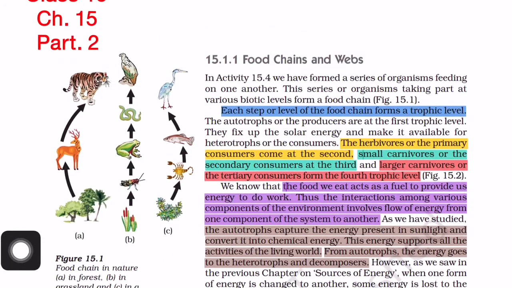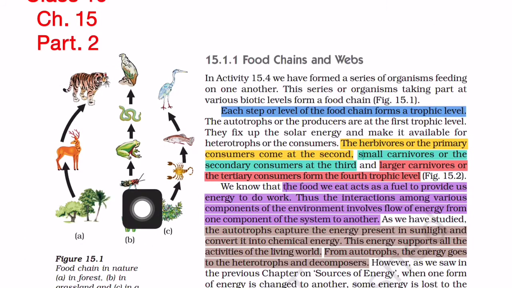So, you can see this grasshopper is eaten by the frog. Not only the frog, this grasshopper is also eaten by some other animal, that is the fish. Similarly, this frog is eaten by this snake, or this frog is also eaten by this vulture, or by this other animal.